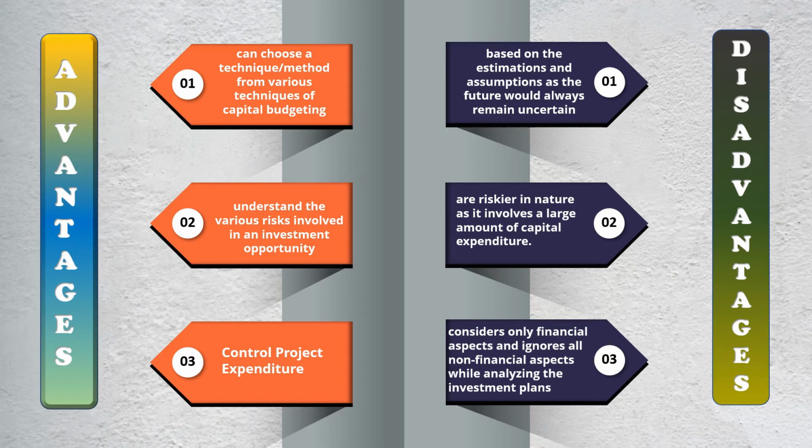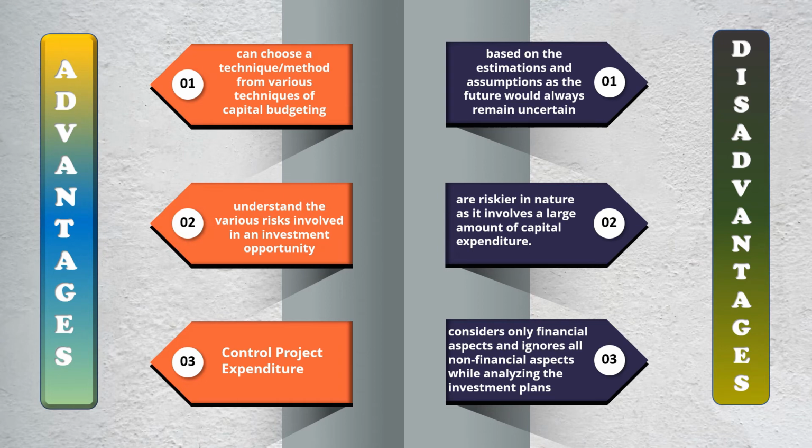The third one is to control project expenditure. Capital budgeting focuses on minimizing the expenditure of investment projects. While examining the investment proposal, it ensures that the project has an adequate amount of inflows for meeting out its expenses and provide an anticipated return. The selection of effective investment projects helps companies in controlling their expenditure and earning better profit.